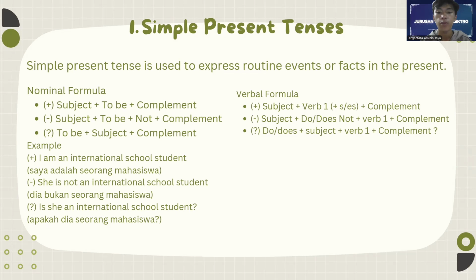For the verbal formula. Okay, the positive formula of verbal is subject plus verb 1 plus complement. And negative is subject plus do or does plus not plus verb 1 plus complement. And interrogative is do or does plus subject plus verb 1 plus complement.